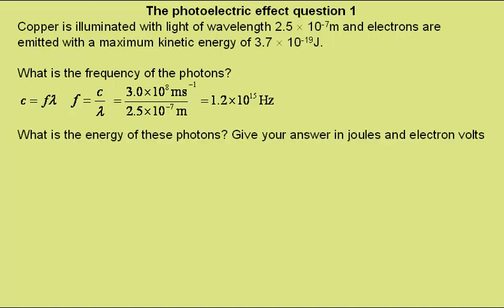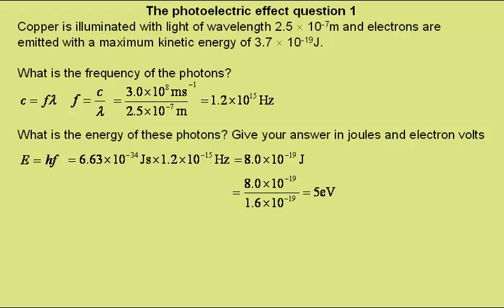What is the energy of these photons? Give your answer in joules and in electron volts. Well, energy of a photon is equal to Planck's constant times frequency, and Planck's constant is 6.63 × 10^-34 joule seconds, the frequency we found previously, giving an energy of 8.0 × 10^-19 joules. To convert this to electron volts, we divide by 1.6 × 10^-19, this is the charge on the electron, giving a value of 5 electron volts.